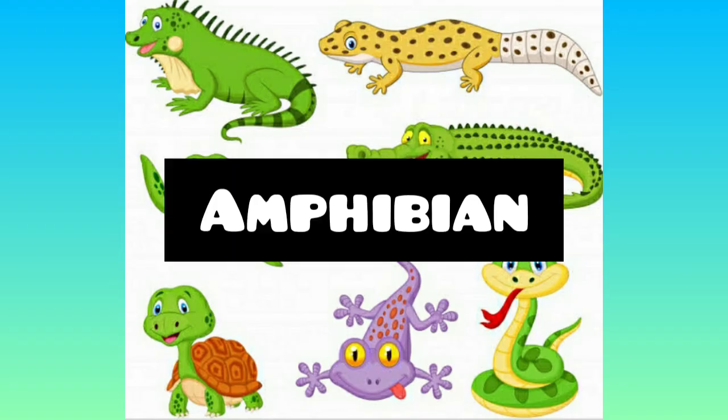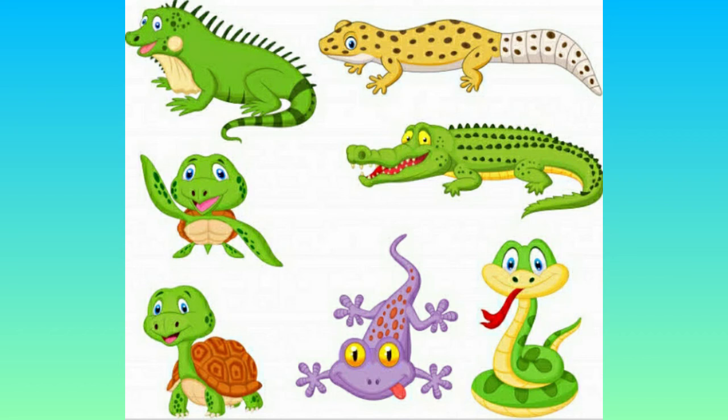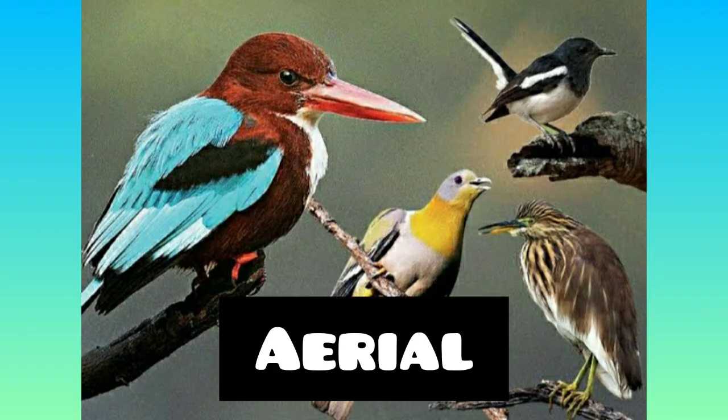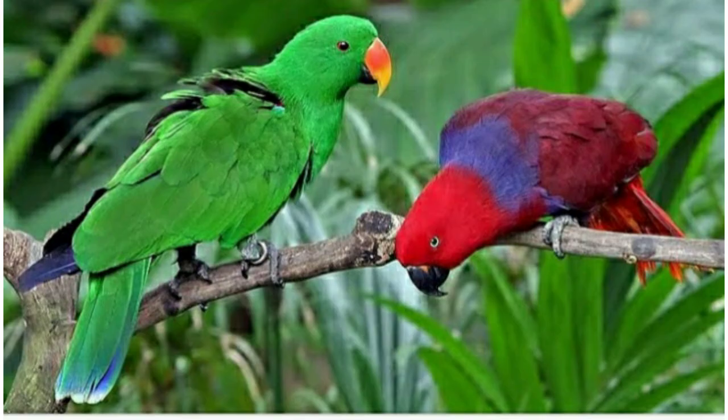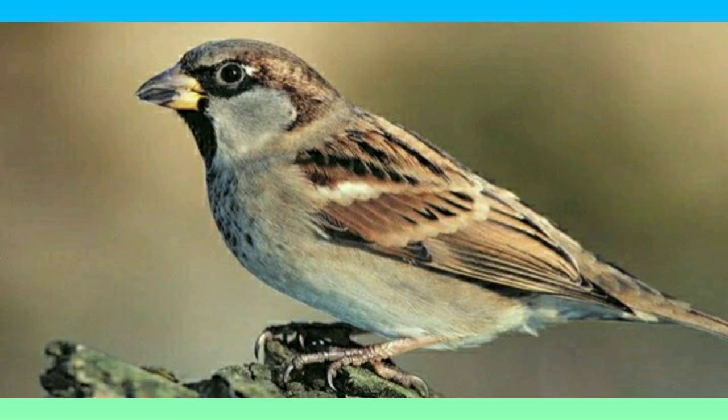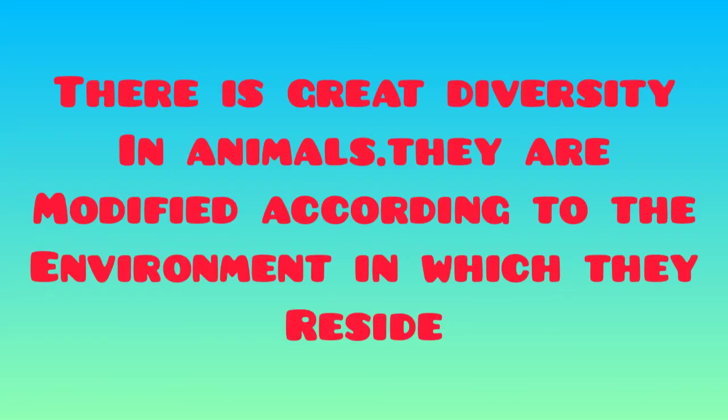Third group is amphibians. Amphibians are those animals which live both on land as well as in water. All these animals are amphibian animals. Fourth group is aerial animals, meaning all the birds are included in this group. So in this way, there is great diversity in animals. They are modified according to the environment in which they reside.